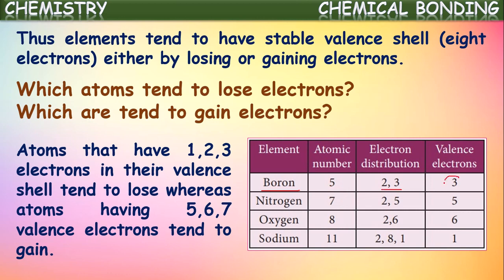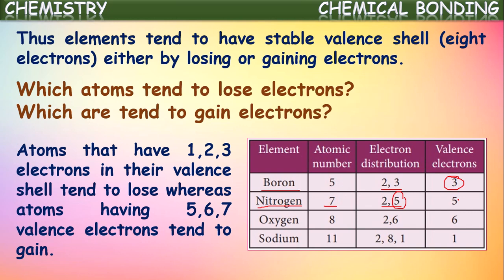As it has 3 electrons in its valence shell, it may lose these 3 electrons to become stable, like helium. If you observe nitrogen, what is the atomic number of nitrogen? It is 7. If you write the configuration, we get it as 2, 5. Its valence electrons are 5. So as valence electrons are 5, it will be ready to gain electrons from other atoms.